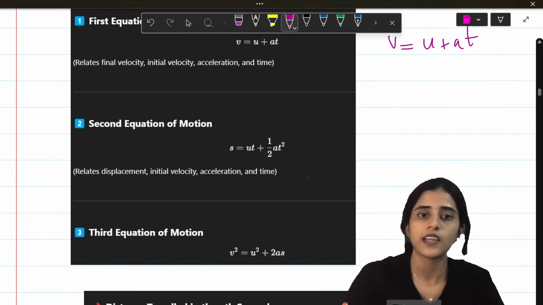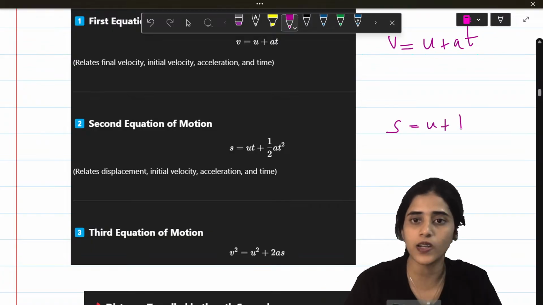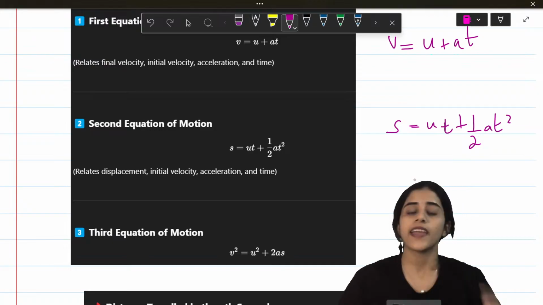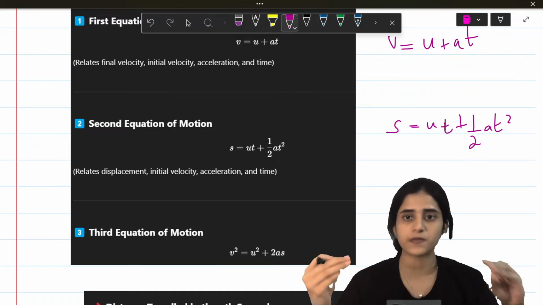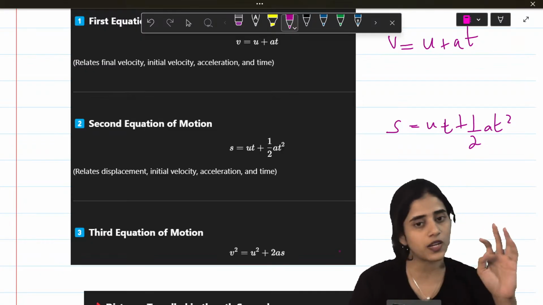Okay. Now, second equation of motion, S is equal to ut plus half at square. S is distance or displacement. Okay. So the displacement is ut plus half at square. Third equation of motion, V square equals U square plus 2as.